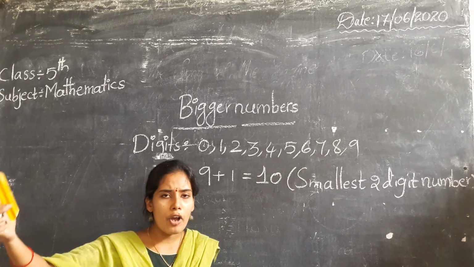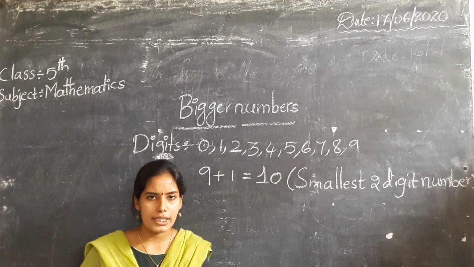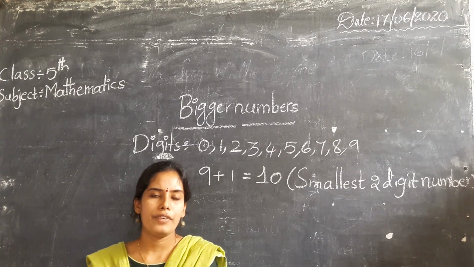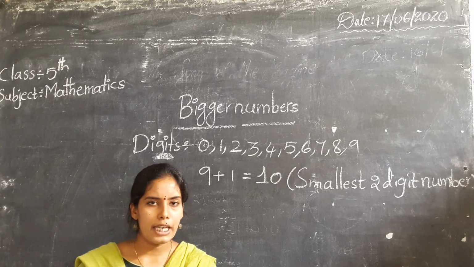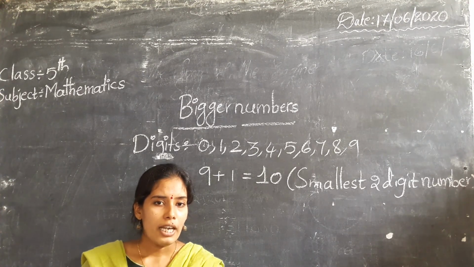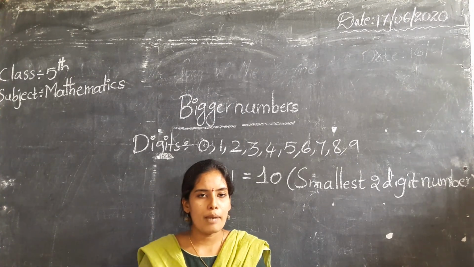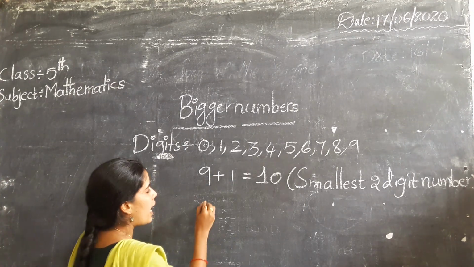What is the ending point of the 2-digit numbers? What is the last of the 2-digit numbers? Do you know? 10, 11, 12, 13, 14, 15, like that it continues. But where is the end? Yes, the last 2-digit number is 99. Very good.